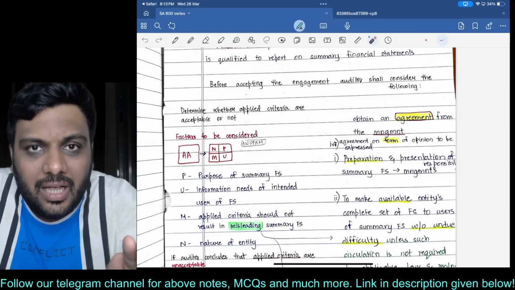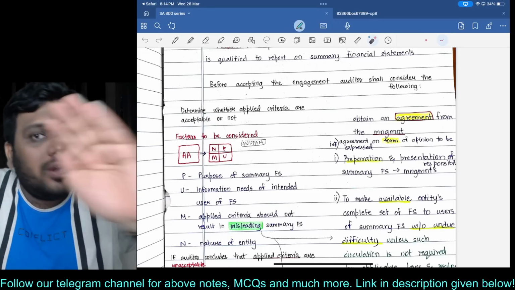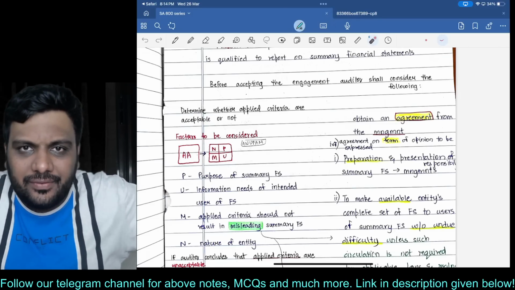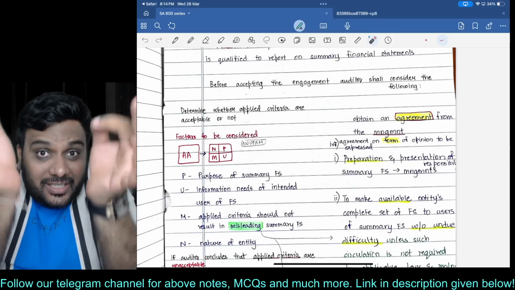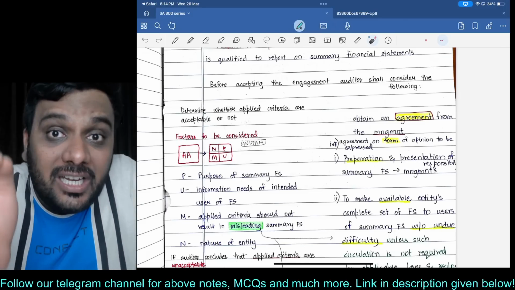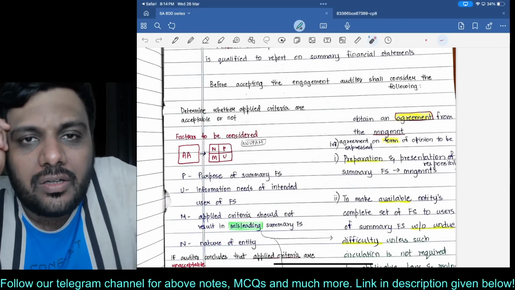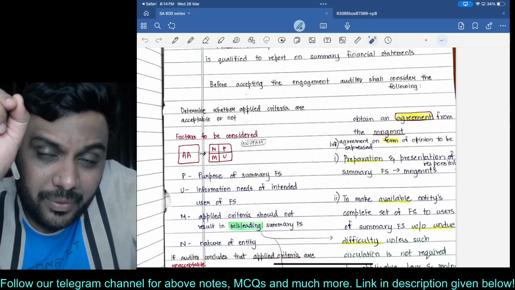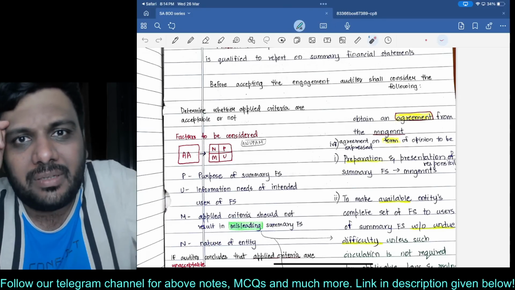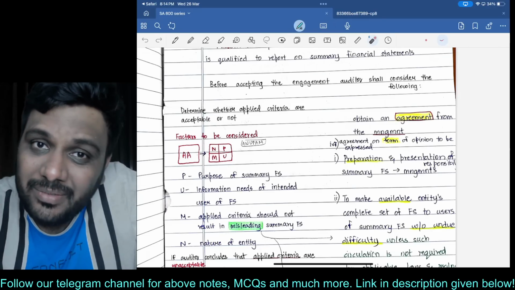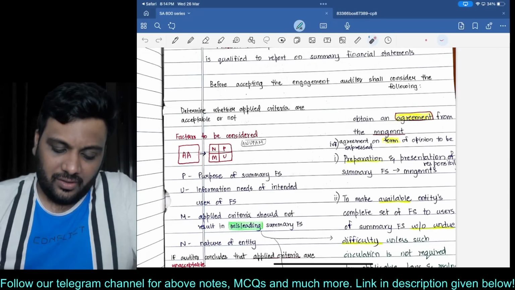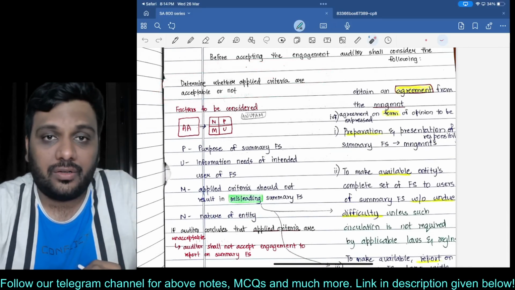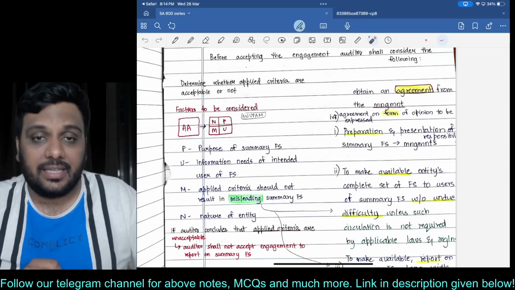Now, the criteria either you are preparing yourself, or they are prescribed by law, or by ICAI or some standard setting organization. So as an auditor, the first thing is to understand whether management is using suitable criteria or not. Because if the applied criteria, the guideline based upon which the summary is going to be prepared, is itself not acceptable, then just don't accept this particular engagement. Determine whether applied criteria are acceptable or not.